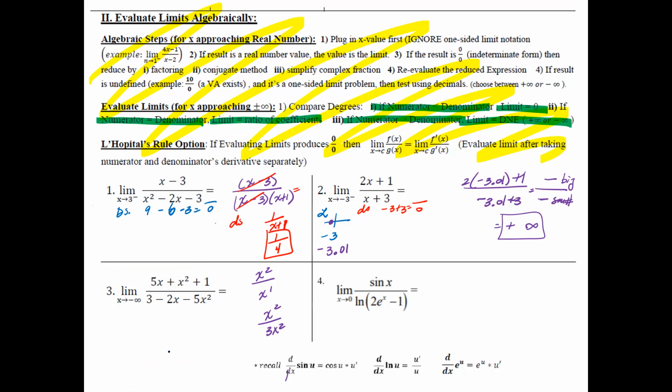Looking at this here, the biggest one is 1x squared. The biggest one here is negative 5x squared. They both have squares, so it's just the ratio of the coefficients, so negative 1 over 5 is your answer.